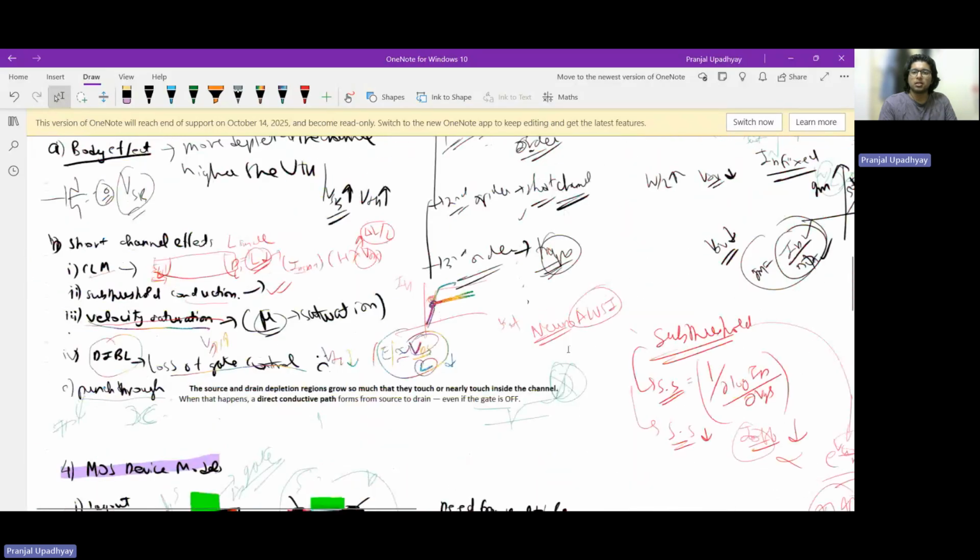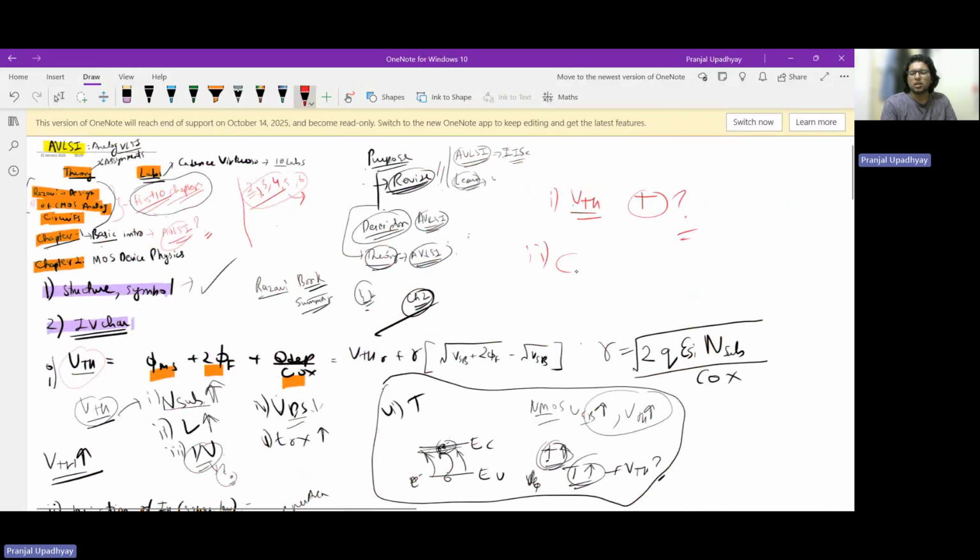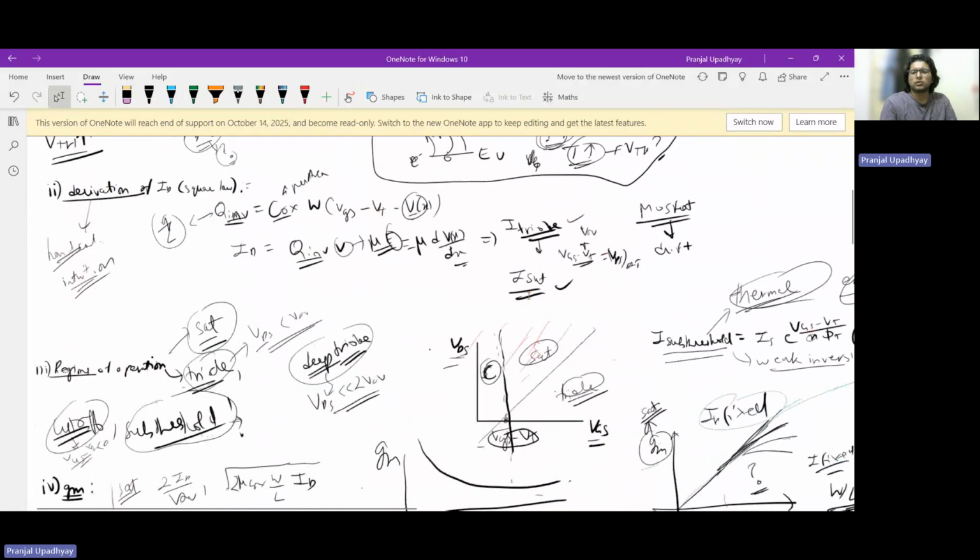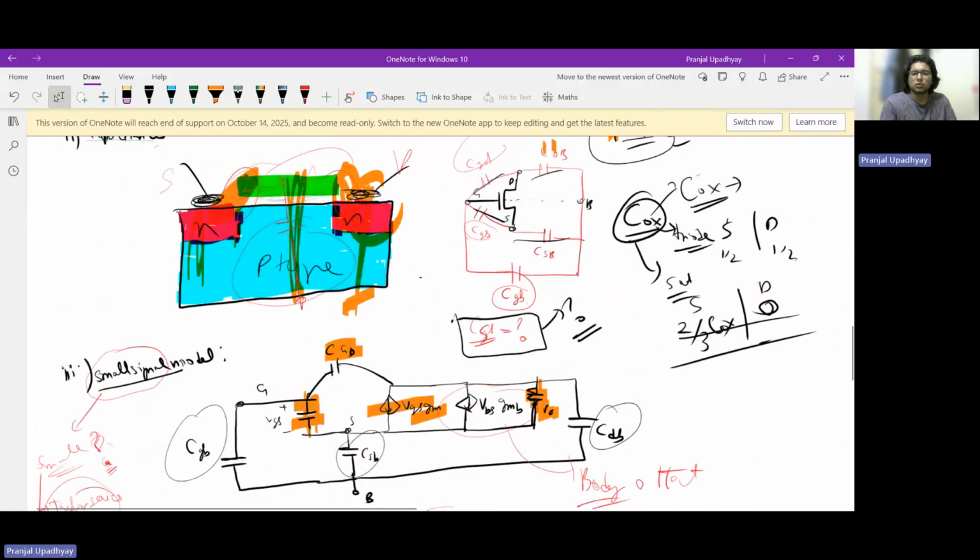Why do we typically ignore C, not gate to drain, it should be source to drain? Why do we ignore the source to drain capacitance in our modeling of MOSFET capacitances? I hope you're getting the question. What I'm saying is that in this model, why am I not including this one? These two terminals I can also place arbitrarily, here, here, here. You can see that physical capacitors are being formed here, but here is a capacitor being formed too. I think you are kind of lost, because even I am kind of lost, to be honest. I'm just a student, so I'll also try to do some research on this.